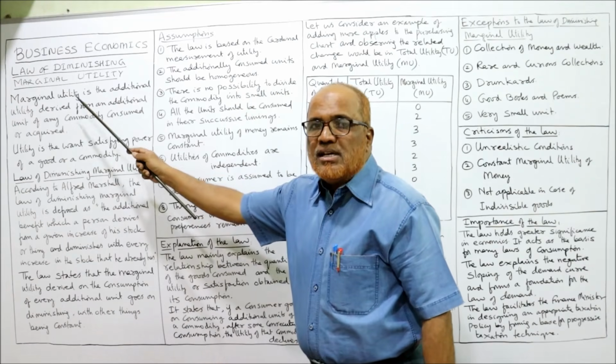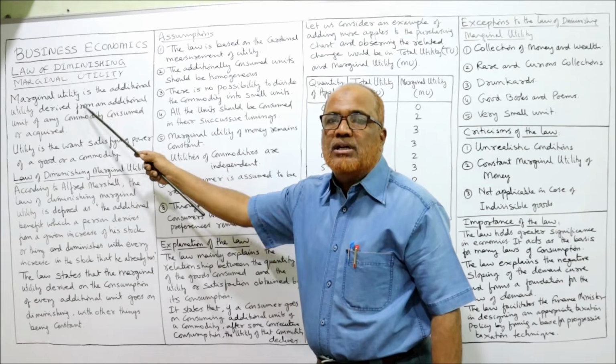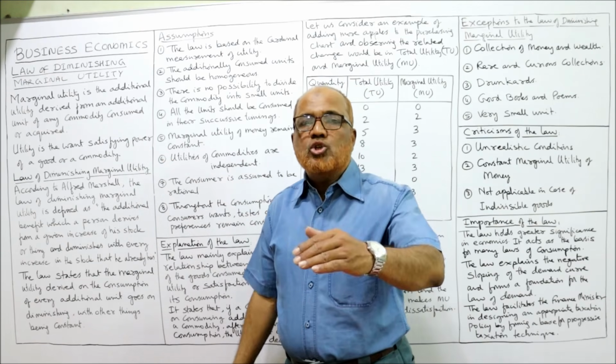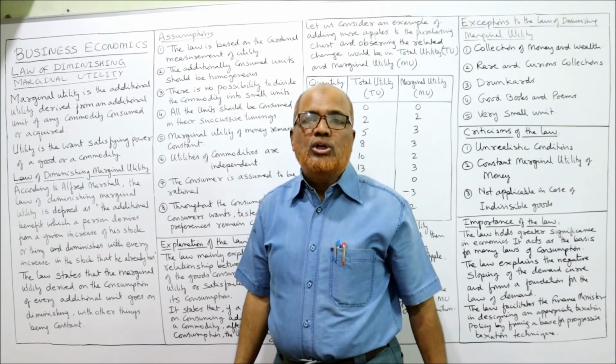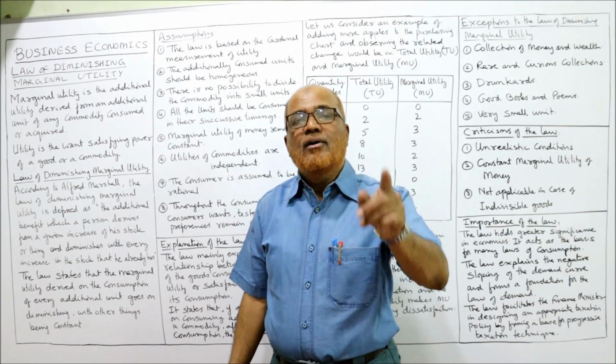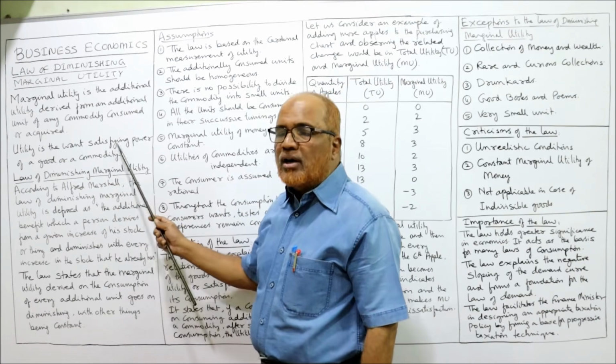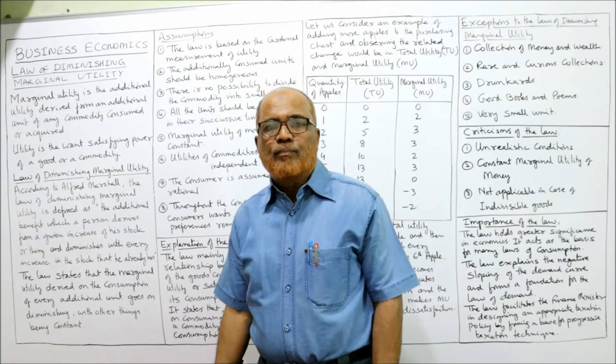So this law says marginal utility is the additional utility which is derived by consuming one more extra unit of commodity or acquiring one more extra unit. Utility is the want satisfying power of a good.